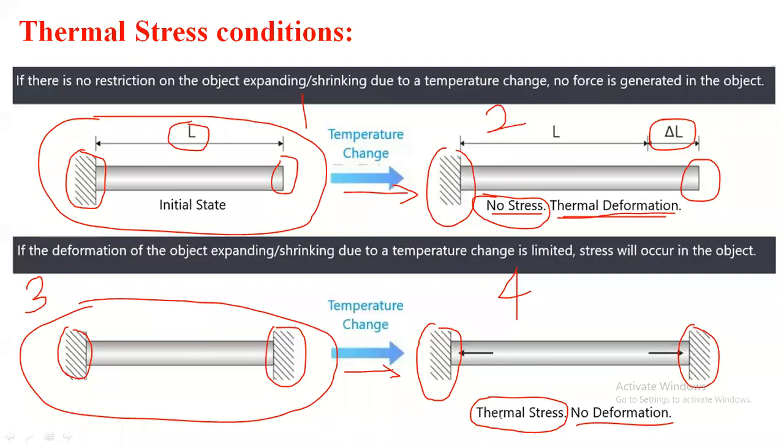So this is totally opposite to a body subjected to an external load and a body subjected to a temperature change. So this is related to the conditions which are used in the thermal stress concept. Please keep in mind, if there is an expansion, there is only thermal deformation, no stress. If there is no expansion, at that time there is no deformation, but there is a thermal stress in the body. So this is related to the thermal stresses condition.